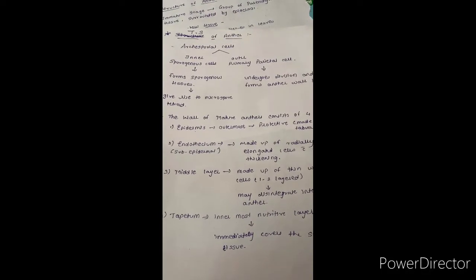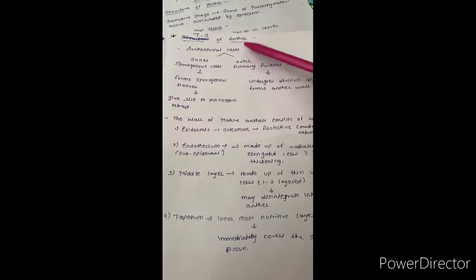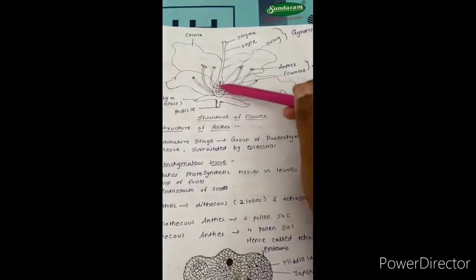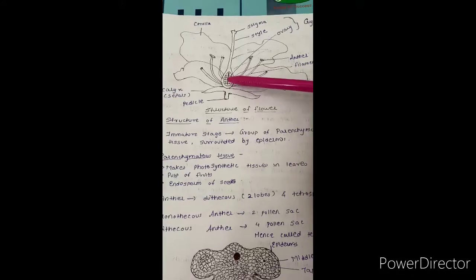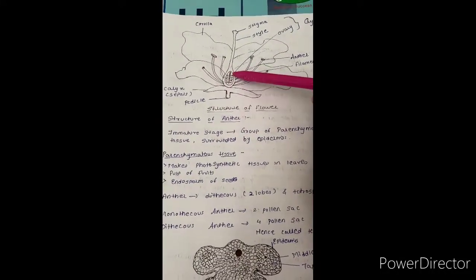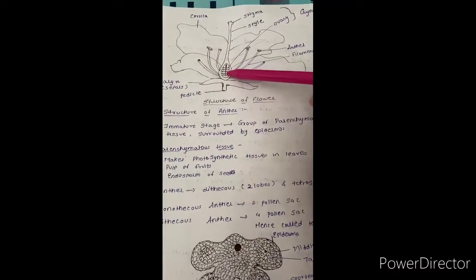Archesporial cells. Now what are archesporial cells? These archesporial cells are present in ovules. Now what is an ovule? See, this is the ovary, and each ovary contains these small ovules. These small black dots are ovules. Archesporial cells are present inside these ovules.